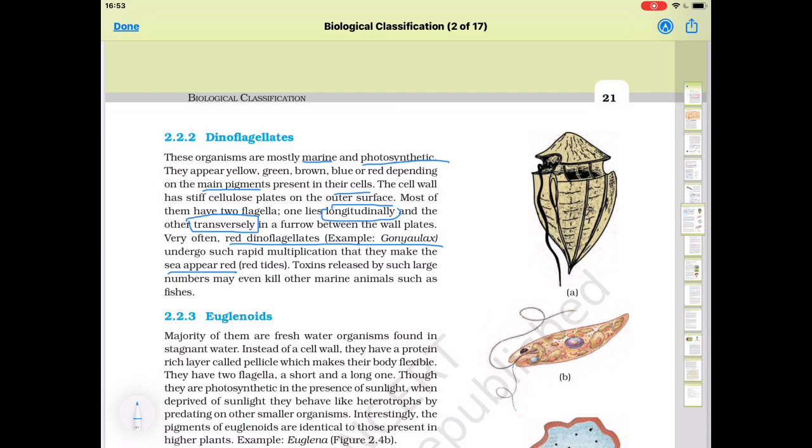They produce toxins also. So in dinoflagellates, the main points are they are marine and photosynthetic. They are of different colors based on the pigment present in their cells. They have two flagella, one longitudinal and one transverse. Red dinoflagellates, that is Gonyaulax, multiply rapidly and make the sea appear red. These are the main points of dinoflagellates.